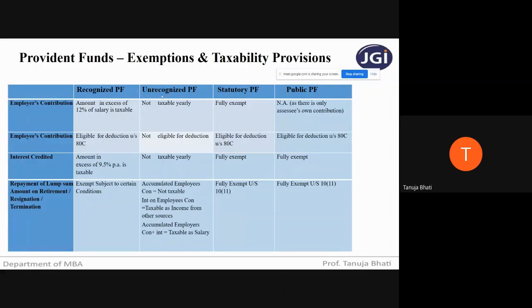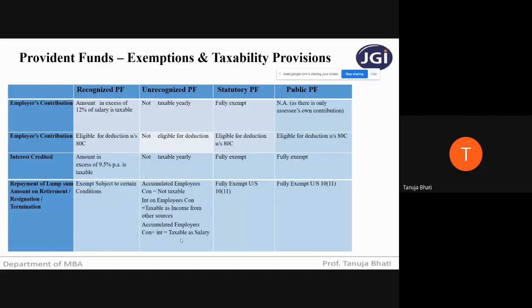Next, if I am receiving the lump sum money on my retirement from unrecognized provident fund, then the accumulated employee's contribution will not be taxable. Interest on the employee's contribution will be taxable as income from other sources, and the employer's contribution and its interest will be taxable as salary. So three things will be there.